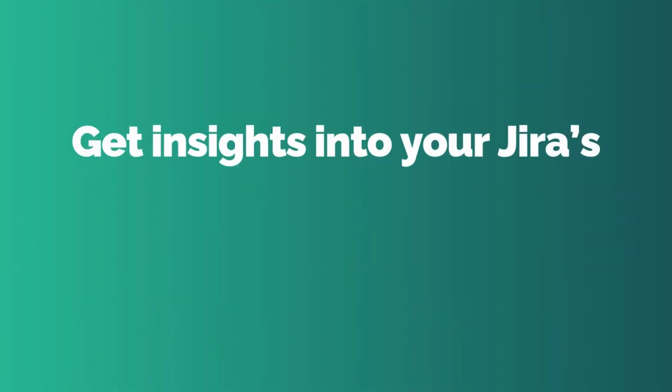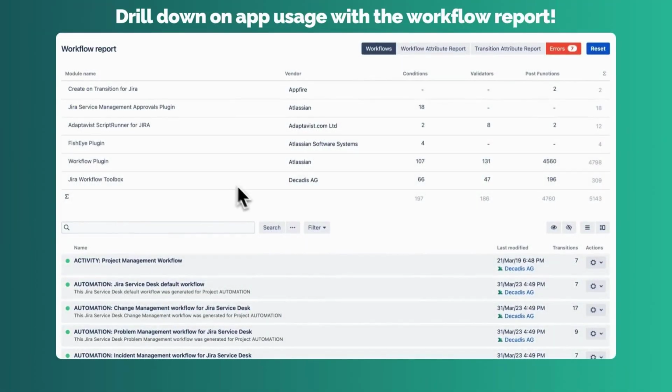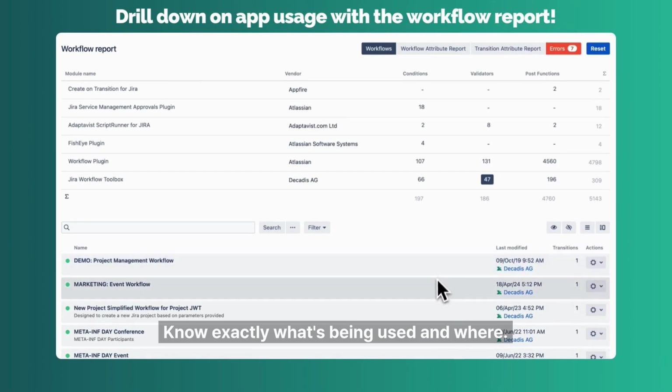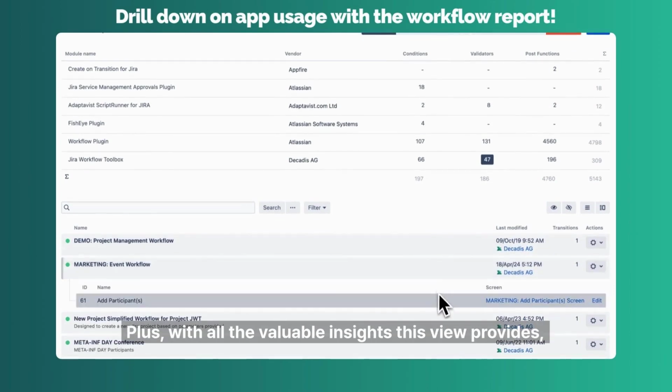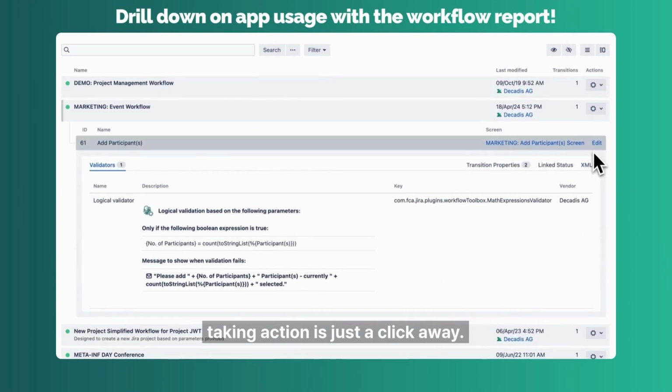Get insights into your Jira's core, your workflows. Drill down on app usage with the workflow report. Know exactly what's being used and where. Plus, with all the valuable insights this view provides, taking action is just a click away.